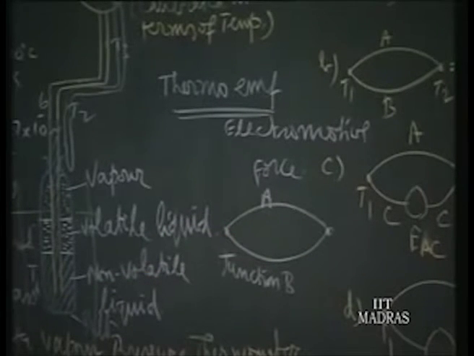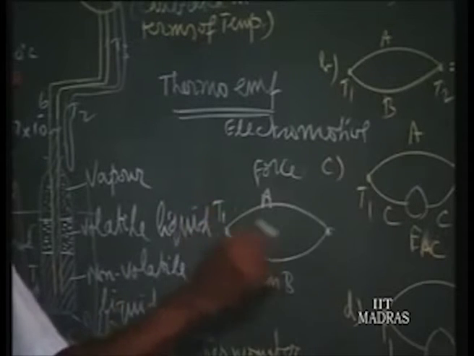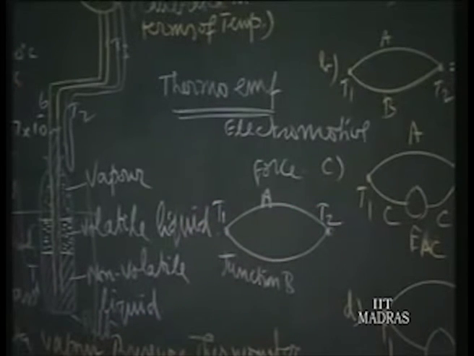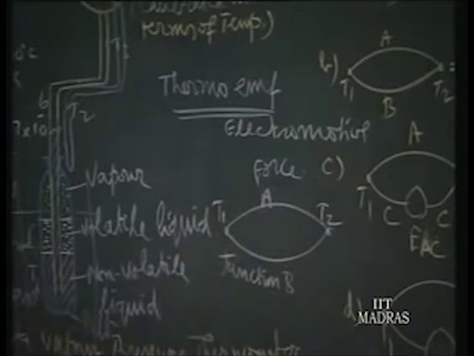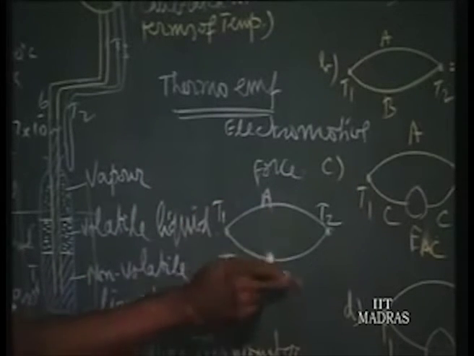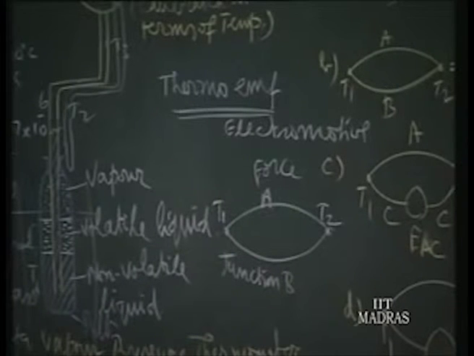That is what is important. You can get it by simple twisting or soldering or welding. So, when the two junctions are at two different temperatures T1 and T2, an EMF is developed in the circuit made up of these two wires, wire A and B, and that is called the Seebeck effect.